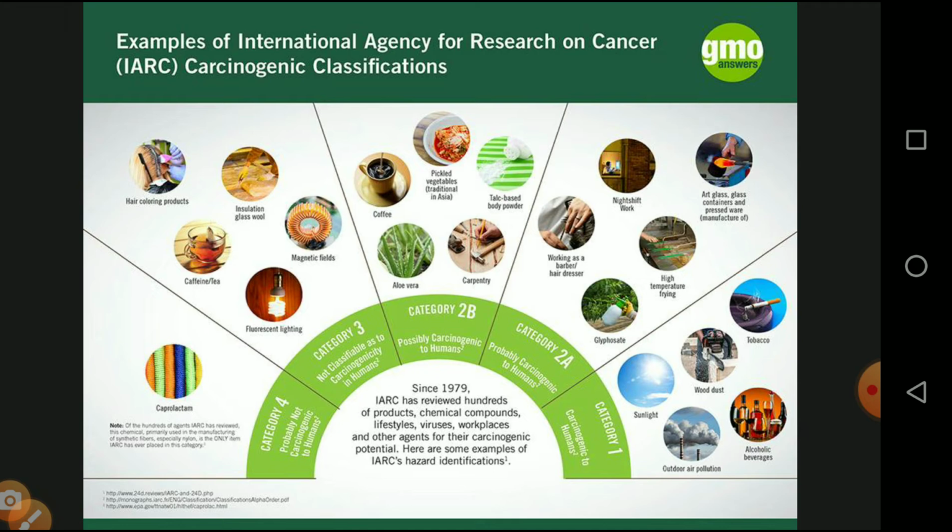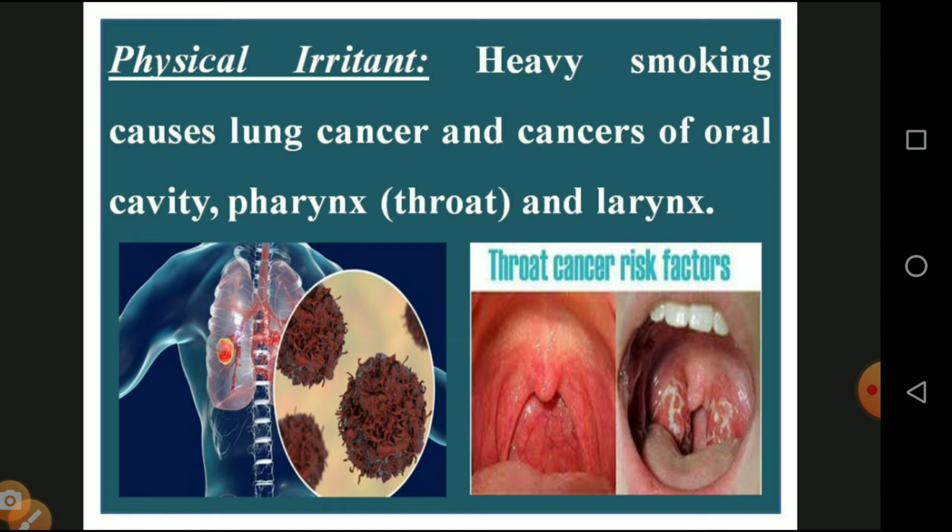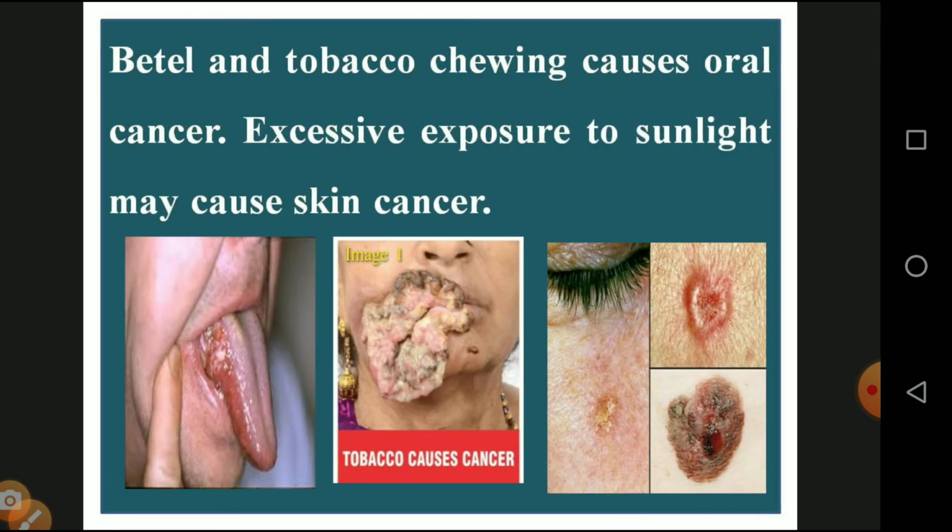And these are the examples from the International Agency for Research on Cancer and the carcinogenic classification, which covers what we saw in the previous slide. So the same thing is given in the form of a diagrammatic representation. Among physical irritants, heavy smoking causes lung cancer and cancer in the oral cavity, pharynx and larynx. So we will see the diagram of lung cancer and throat cancer. All these are caused by smoking and chewing of tobacco. Second, betel and tobacco chewing cause oral cancer.